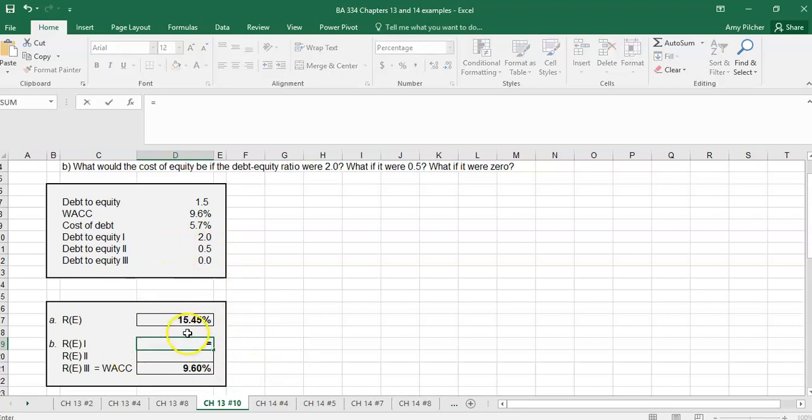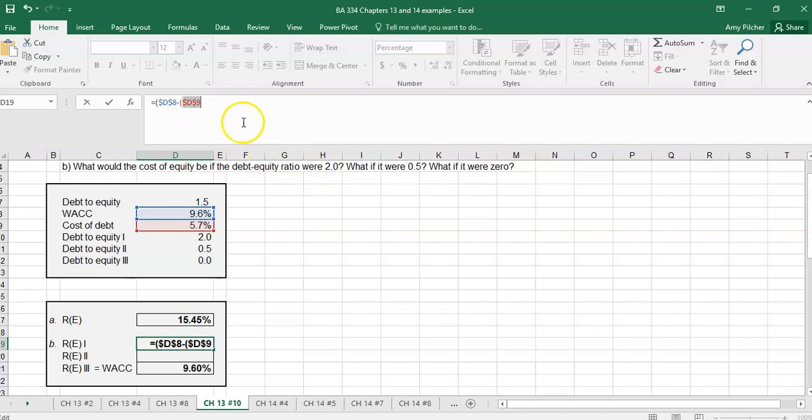So we just repeat the formula from A, where we take the weighted average cost of capital, and we can lock these cells. So we have the weighted average cost of capital, we can lock that one, minus the cost of debt, and we can lock that one because that's not going to change.